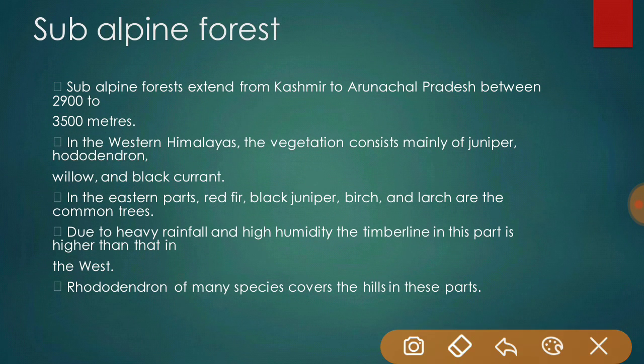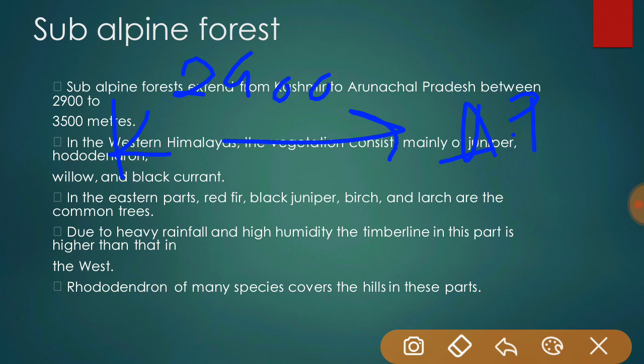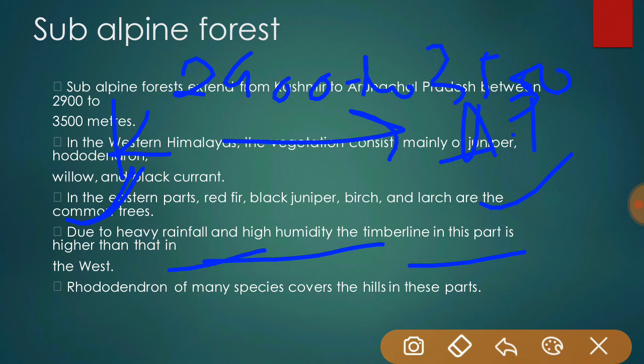Subalpine forest extends from Kashmir to Arunachal Pradesh between 2900 to 3500 meters. In the western Himalayas the vegetation consists mainly of juniper, willow, and blackcurrant, and in the eastern Himalayas red fir, black juniper, birch, and larch are the common trees. Due to heavy rainfall and high humidity, the timberline in this part is higher than in the west, and rhododendrons of many species cover the hills in these parts.